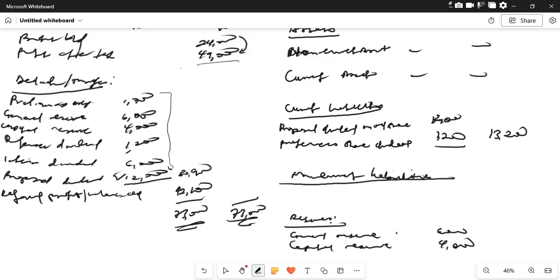profits. So we have profits. That is the retained profits. Let me correct the retained profits. Retained profit is like what we have here. This is 2,100. This was 2,100. Okay.